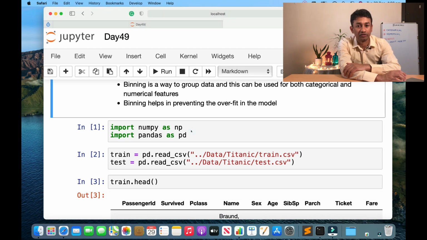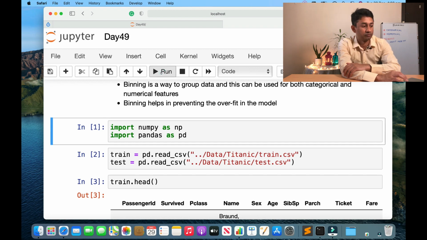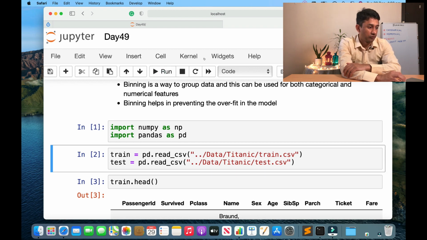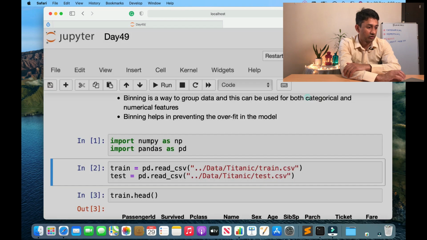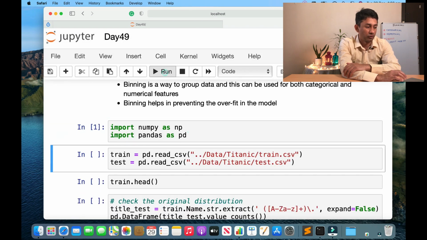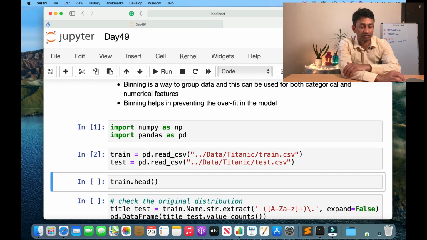So binning is a concept that helps in avoiding overfitting. The libraries that we are going to need today are pandas as well as NumPy. I'm going to import these two packages. Before starting, let me just clear all the outputs. Okay, so now I'm going to import the packages NumPy as well as pandas, and the dataset that we are going to use today is the Titanic dataset. I'm going to use both the training as well as test dataset so that we do all those changes together across both these datasets. Remember, whenever you do any changes to the training dataset, the exact same changes go to the test dataset as well. So I'm going to execute and read the train as well as test dataset.